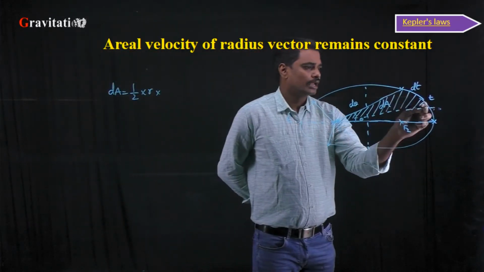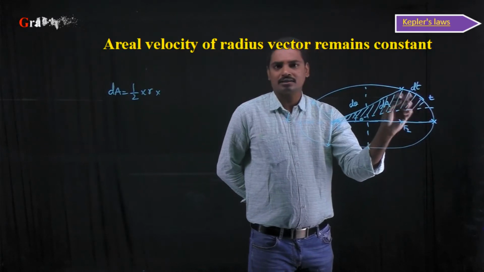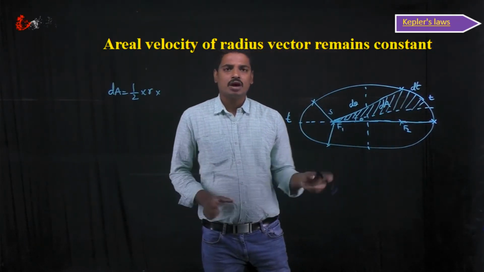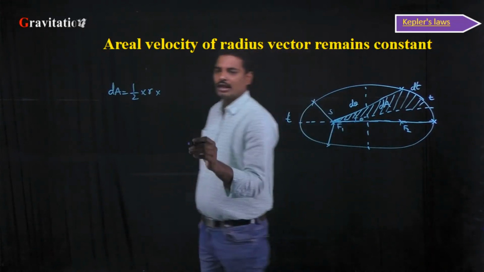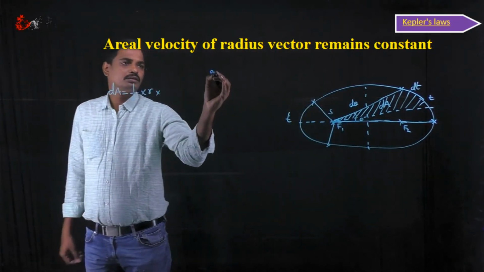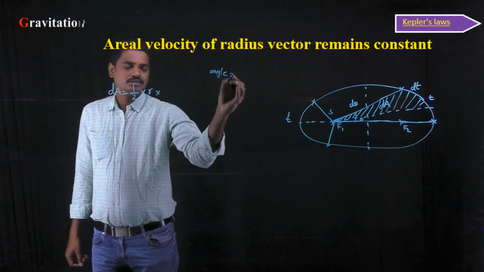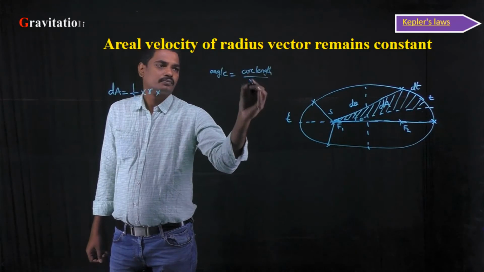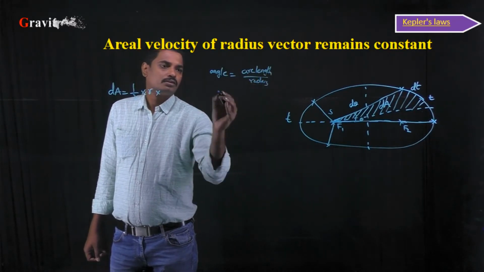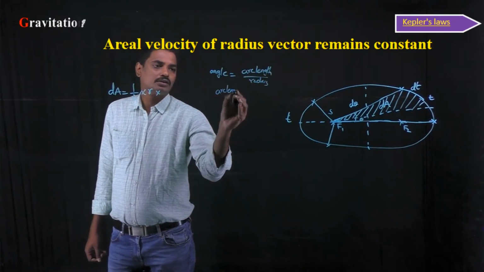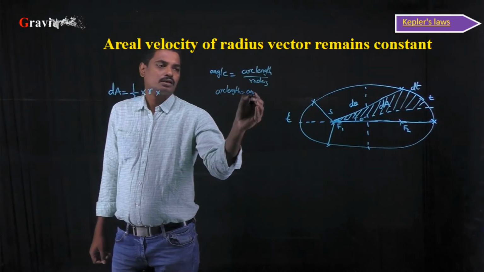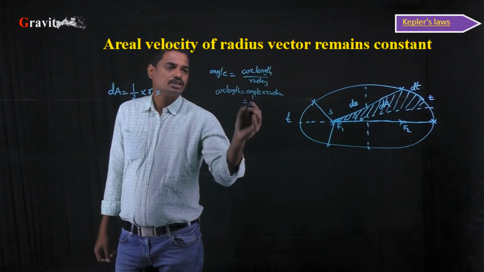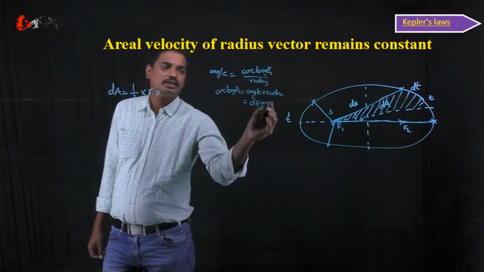We need to calculate the height. It is nothing but the arc length. For small angles, we know that angle is equal to arc length by radius, so arc length is equal to angle into radius, which is d theta into r.